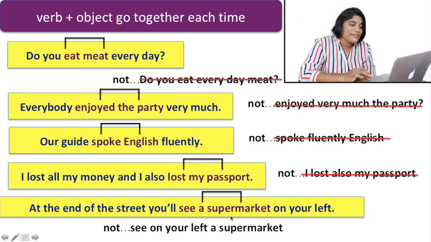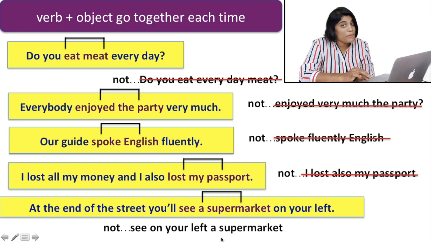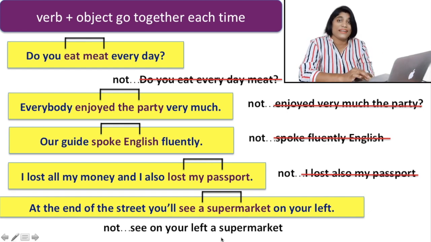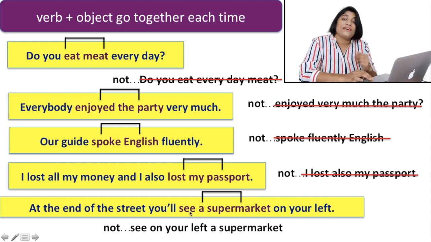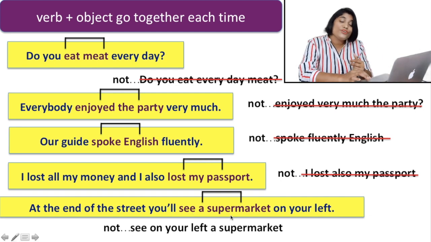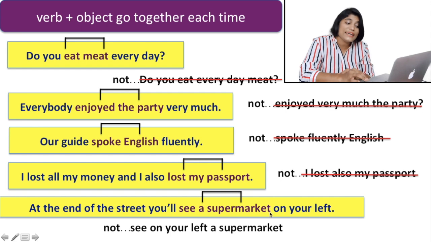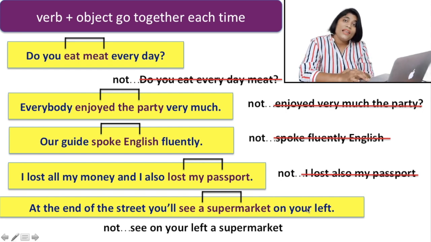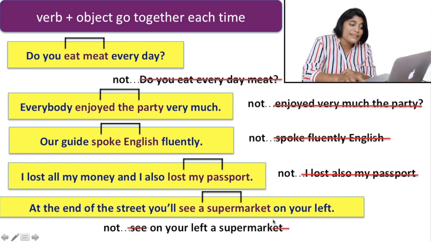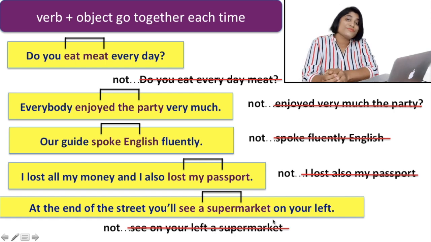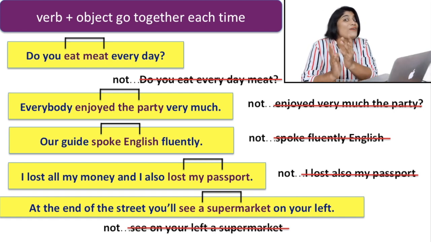Because if you write "see on your left a supermarket," this is not the correct order, because with a verb you have to use the object. So you have to use supermarket first, then on your left. So this is the correct order. You are not allowed to break that bond.